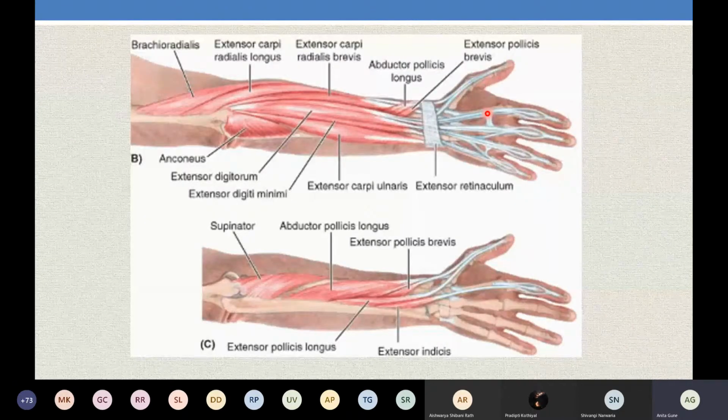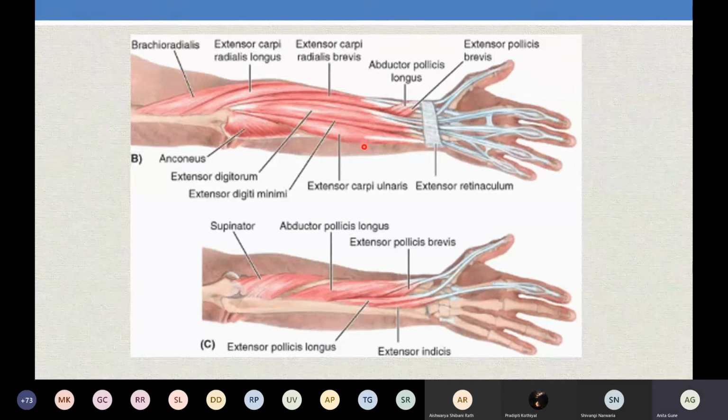Now, as you have not seen the forearm, I am trying to cover the forearm extensor compartment for you. If you look into the extensor compartment of the forearm, that is the posterior compartment of the forearm, there are superficial muscles and deep muscles. Try to understand with me.